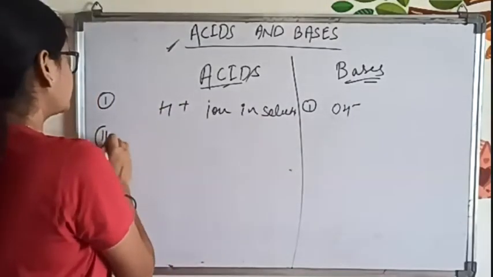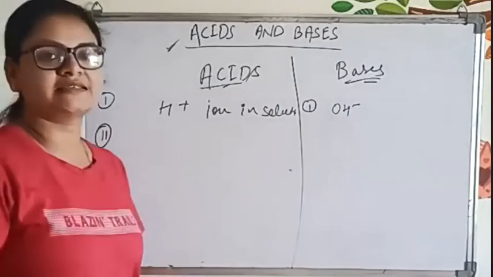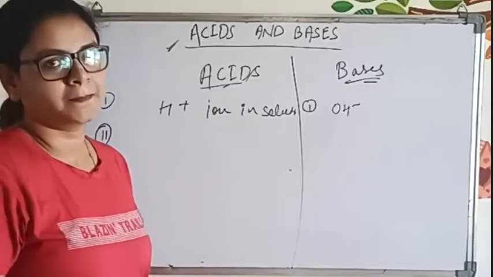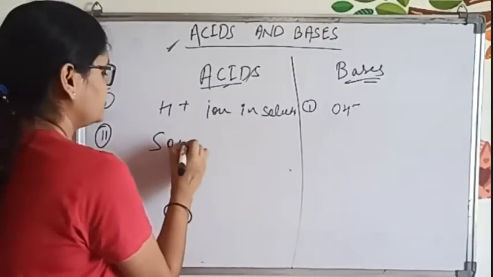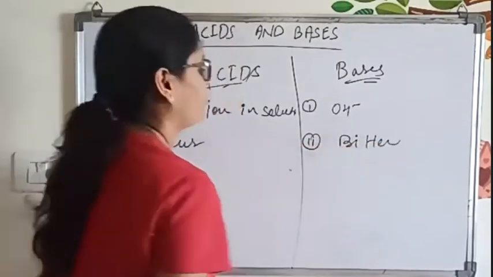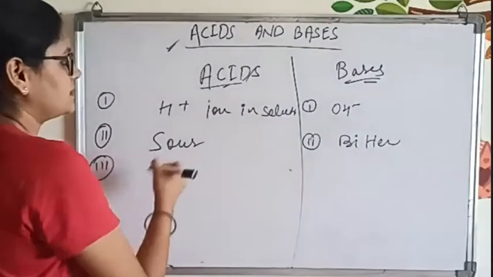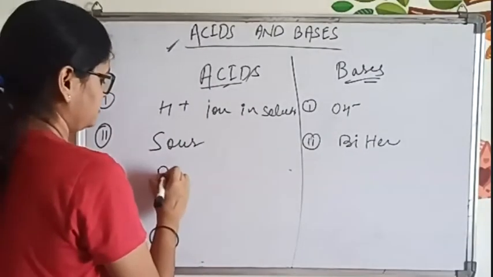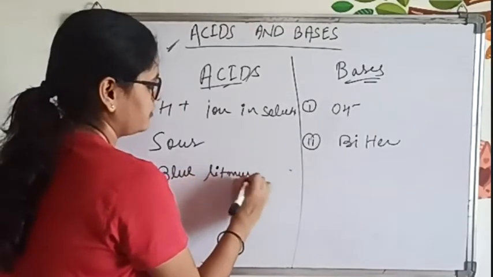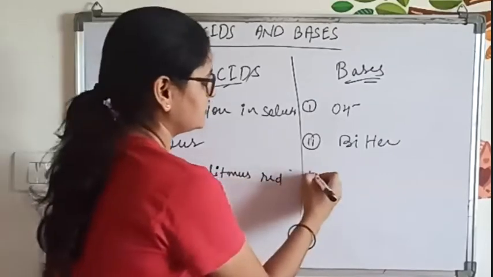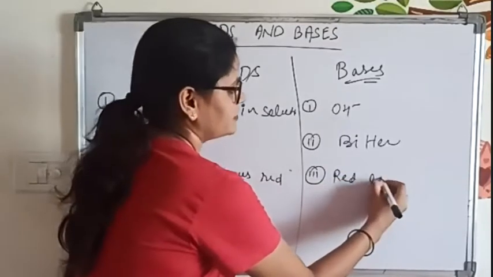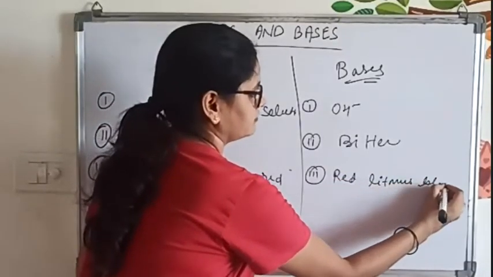Now the second thing is, what is the taste of acids? Sour. Yes, very good. Acids are sour in taste, and bases are bitter in taste. That we already know. Acid turns blue litmus red. And what about bases? Red litmus blue. Very good.